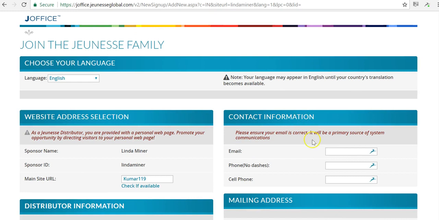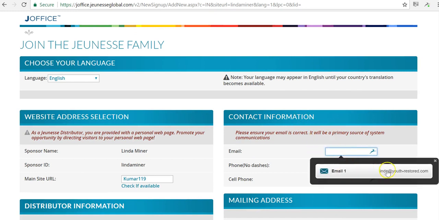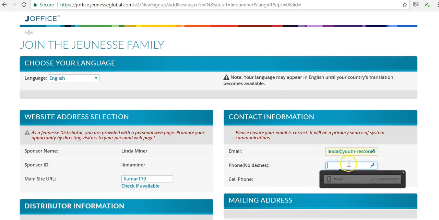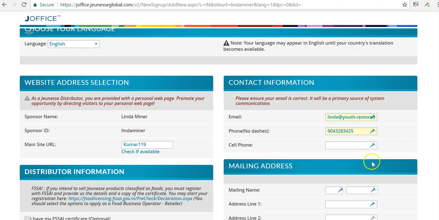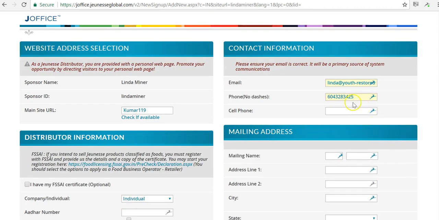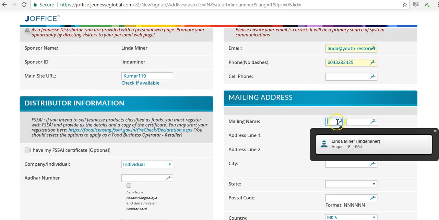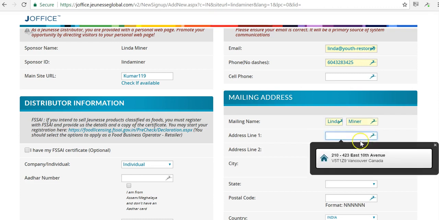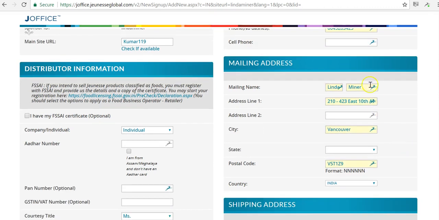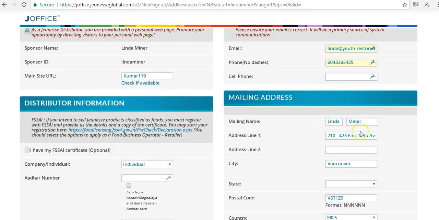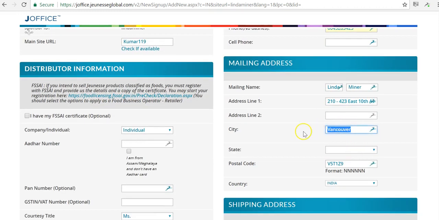And we come up to the top again and enter your email address and then the phone number. It's automatically populating with mine because the computer remembers mine. And no dashes, and you don't need to add the +91 for India. Then we're going to put in the mailing address, and again, this is just going to auto-populate mine for ease of purpose. Of course, it says here Vancouver, which we don't want.